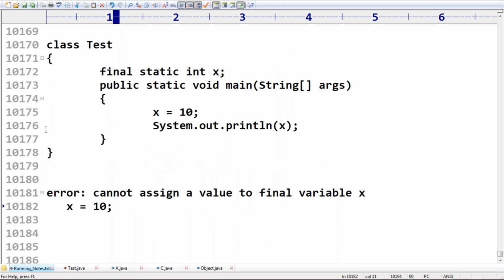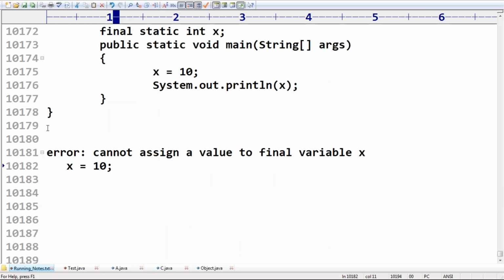Can you please confirm? Everything is clear. Swaroop is asking, having one bigger doubt. Ask, Swaroop.